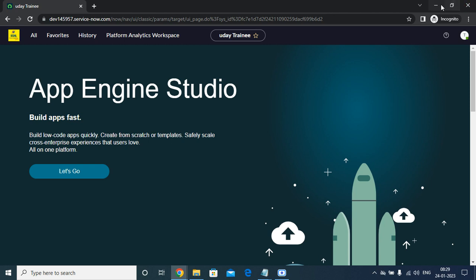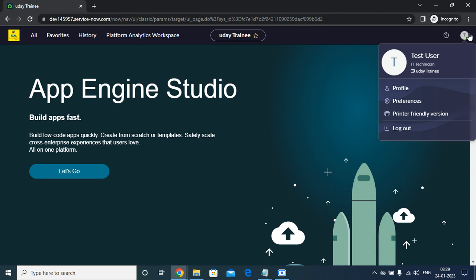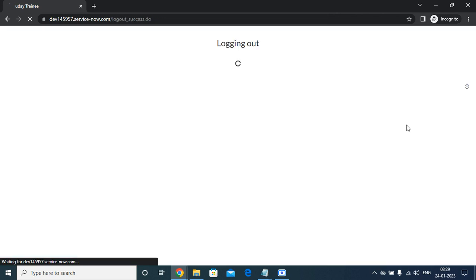So this is the basic fundamental of the user profile. And now the next step here is, so now I'm just going to log out.